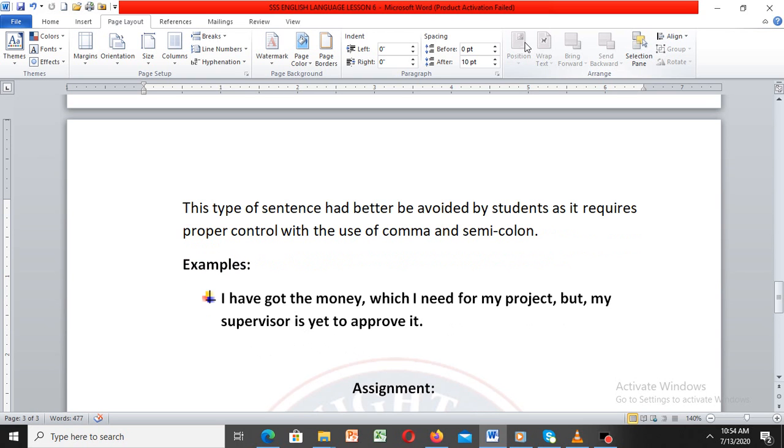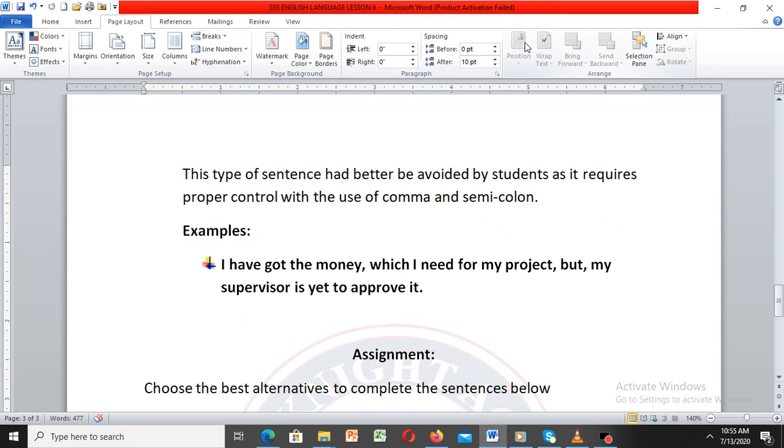Examples. I have got the money which I need for my project, but my supervisor is yet to approve it. See that? This is compound complex sentence. Is that clear?